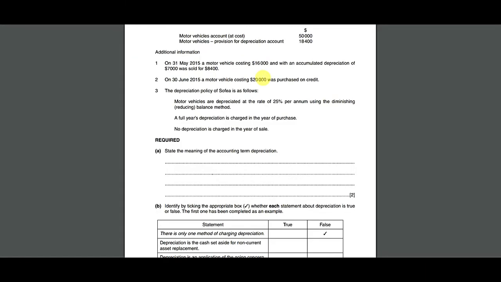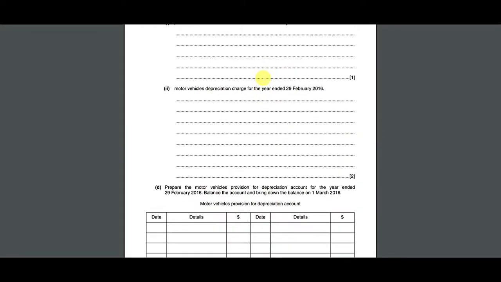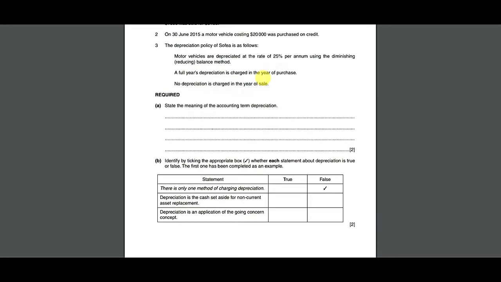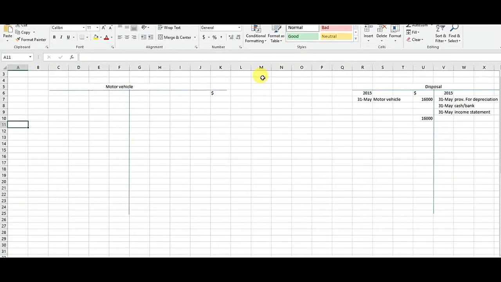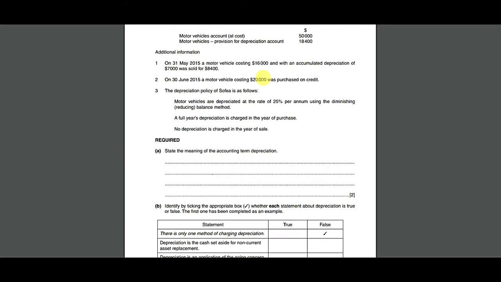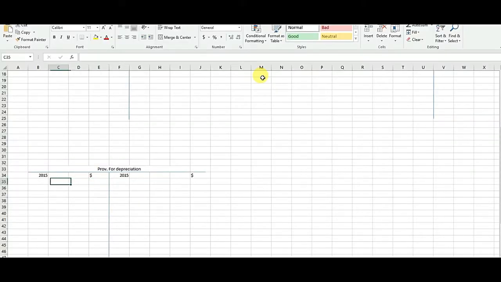Okay, coming down to C part 2, motor vehicles depreciation charge for the year ended 29 February 2016. So we will make the provision for depreciation T account. Here we have to go from scratch. 2015. Make sure that the dates are correct and at the correct place, because presentation marks are always there. So we will write down the balance brought down, that is 1st March.